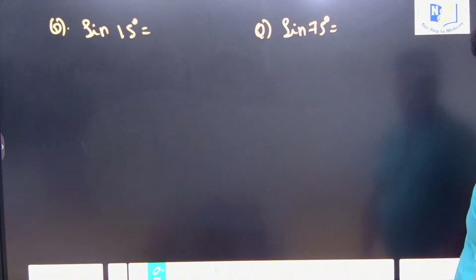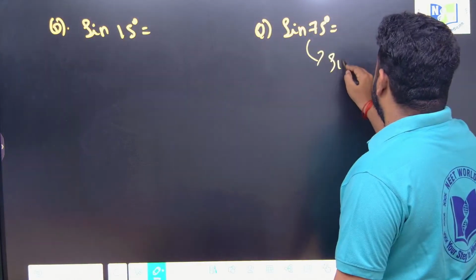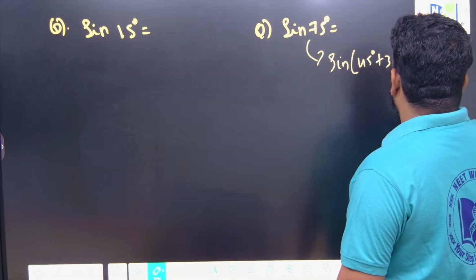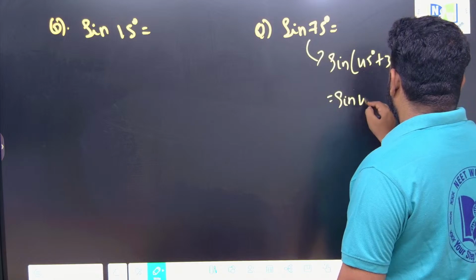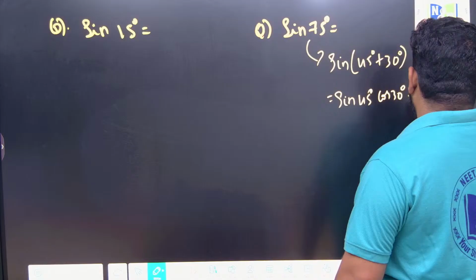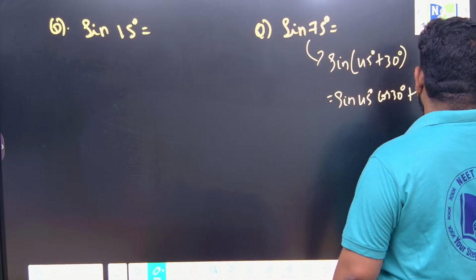That is what is given. Sin 75, if I want, what I can do? Sin 75, you can do it by yourself. I can write it as sin 45 plus 30. So this will become sin A cos B plus cos A sin B: sin 45 cos 30 plus cos 45 sin 30.